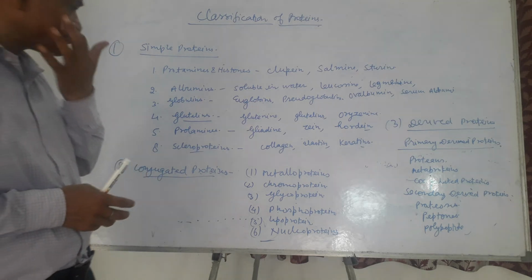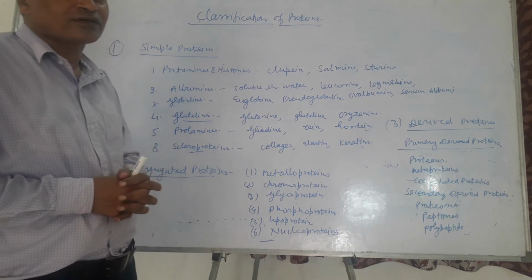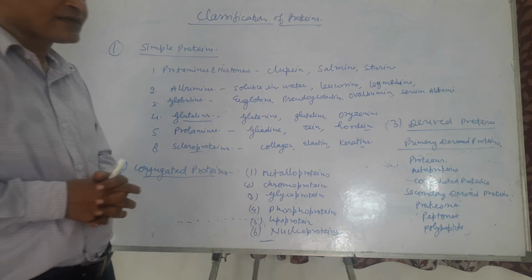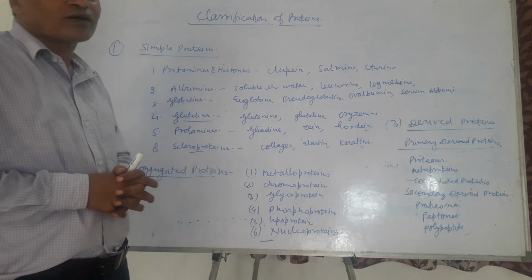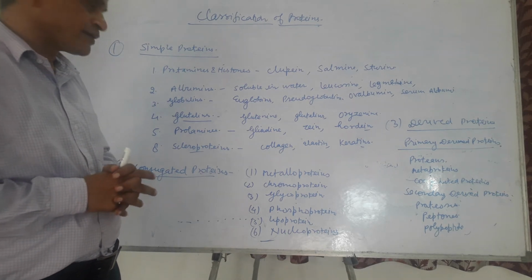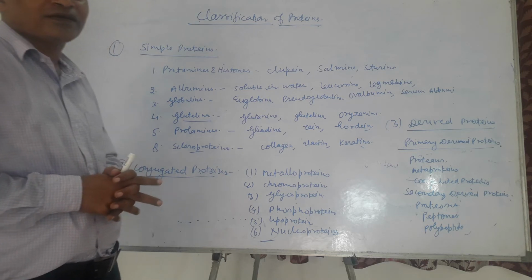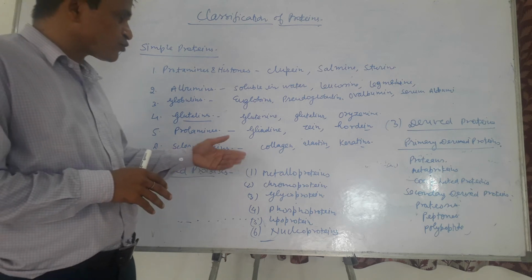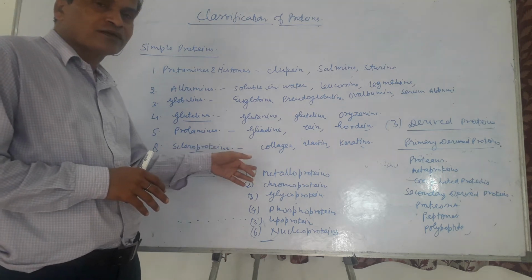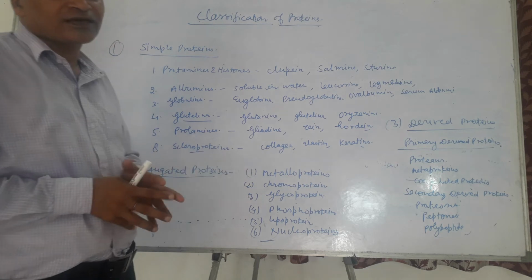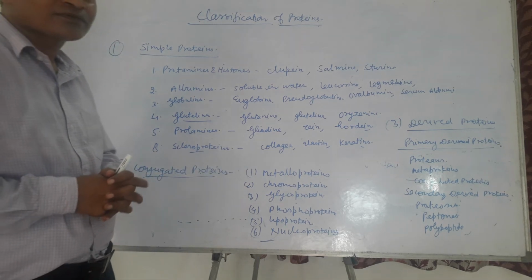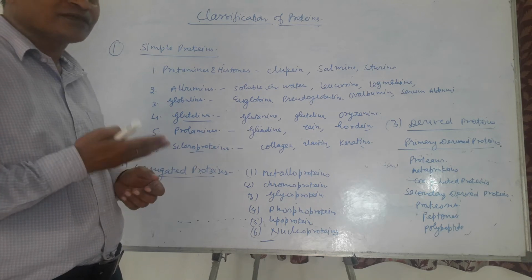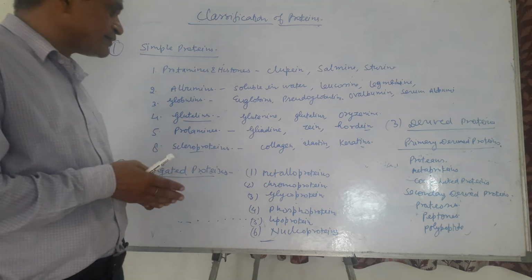The first is metalloproteins. Metalloproteins contain metal ions. In the case of enzymes, one third of the enzymes contain metal ions, because metal ions play an important role in their catalytic process. So most of the proteins which are biologically important are metalloproteins, because metal ions play an important role in charge stabilization and bonding of other molecules by the creation of charge.